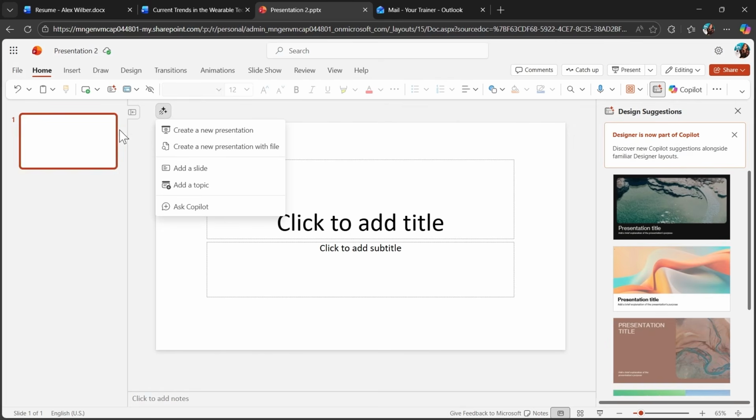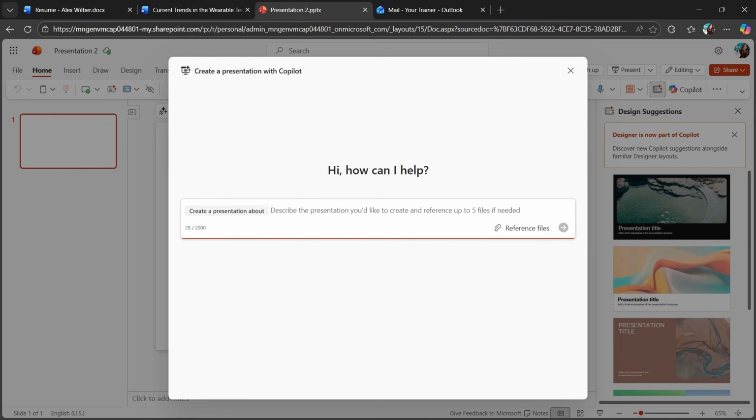When I use Word, I can generate new content or summarize existing content. In PowerPoint, it's the same. I can create a new PowerPoint. I can create a new PowerPoint from a file. I can add slides, topics, or ask some questions with Copilot. On my top right as well, I have my Copilot chat accessible.